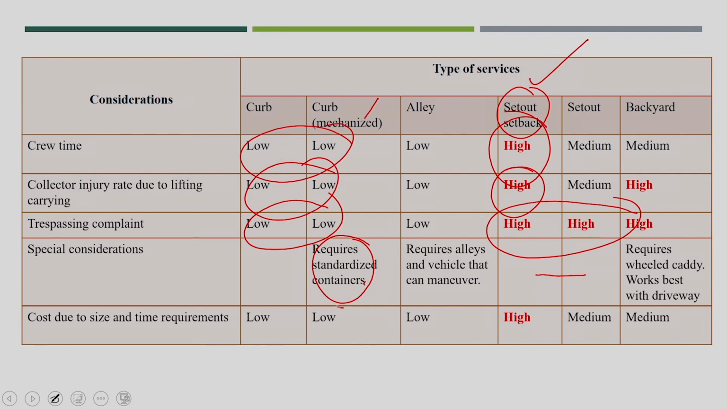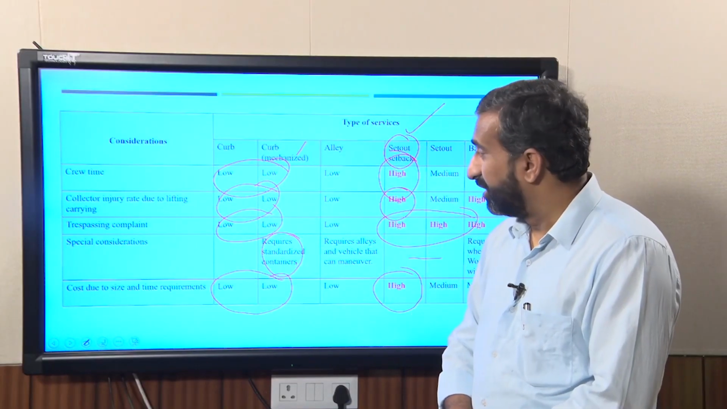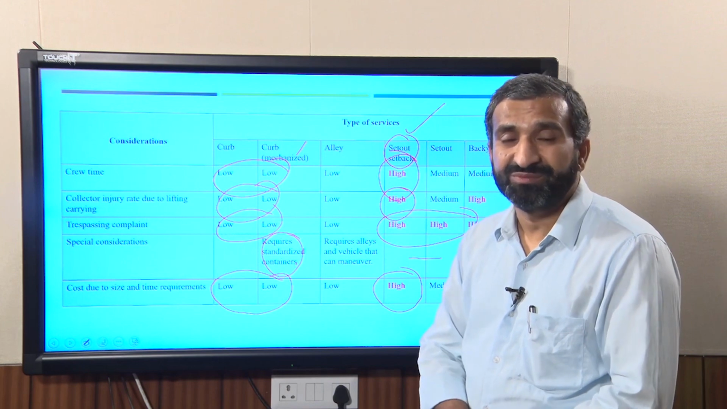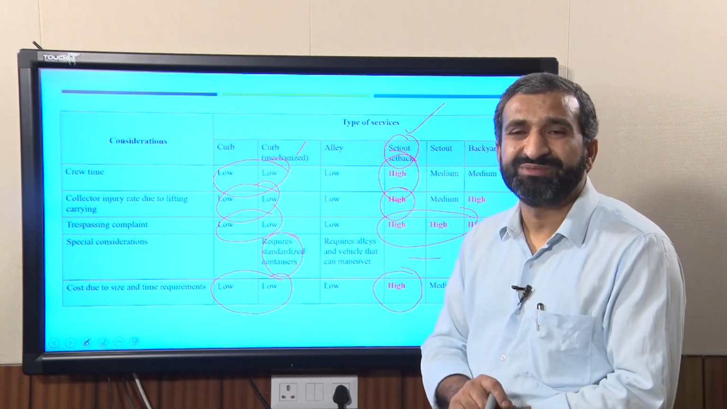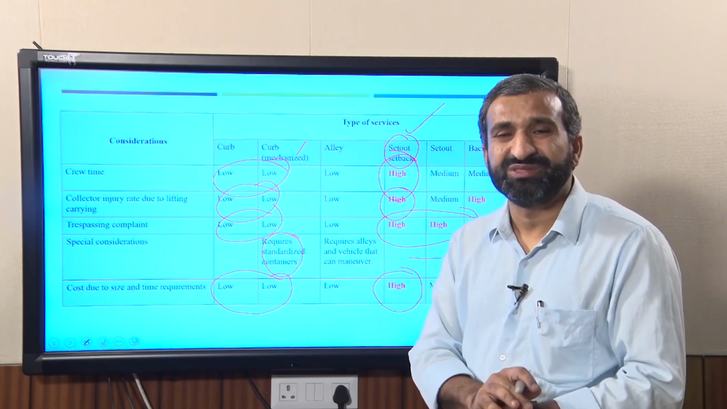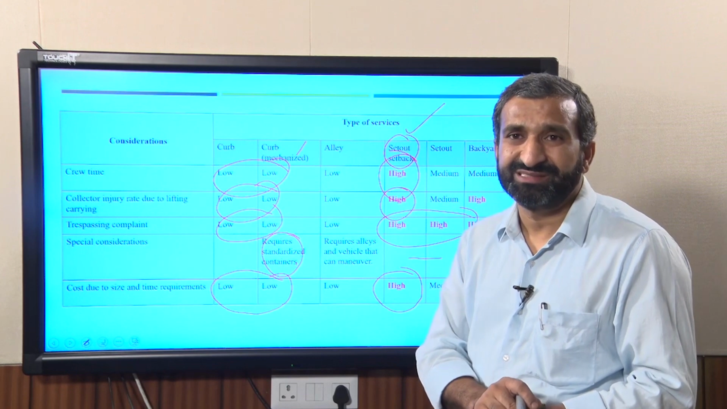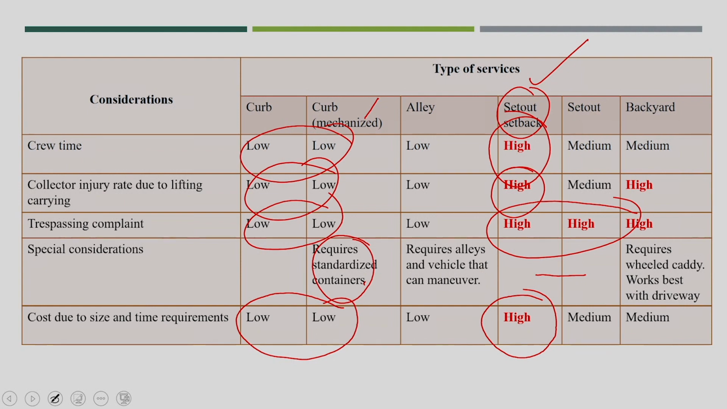You see here it is low, highly economical, but set out set back is a very costly unit, based on the size and time requirement. That is why in the older days we used to have curb services for waste collection from the household area. That was very popular in India, but you saw a lot of photographs showing what kind of issues, what kind of scavenging or littering issues come up with curb services. To avoid that, we started the set out set back service, but it is a very costly process.